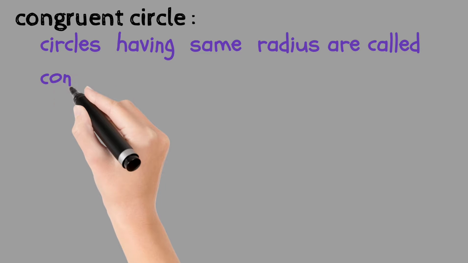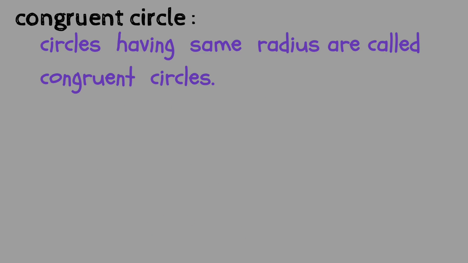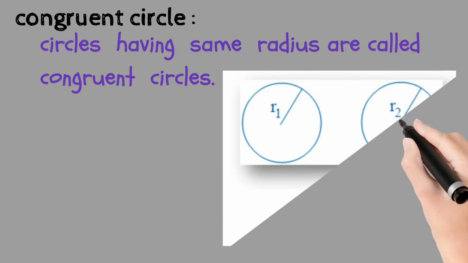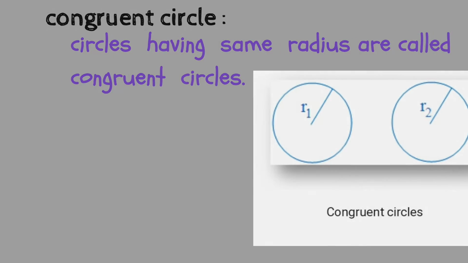Now, congruent circles. Circles having the same radius are called congruent circles. For example, bangles having the same radius.